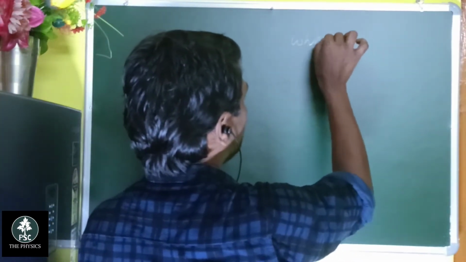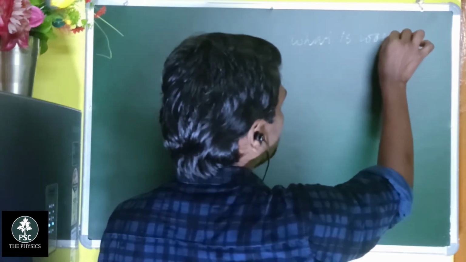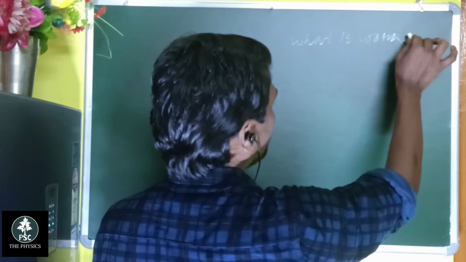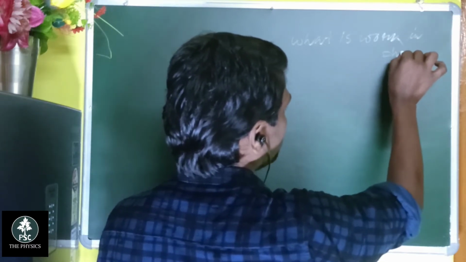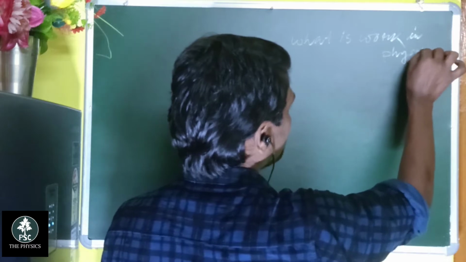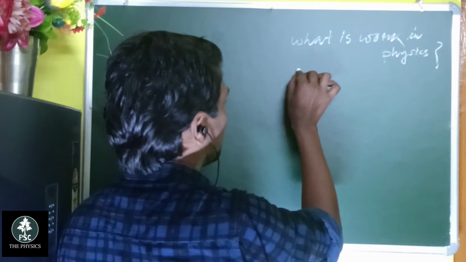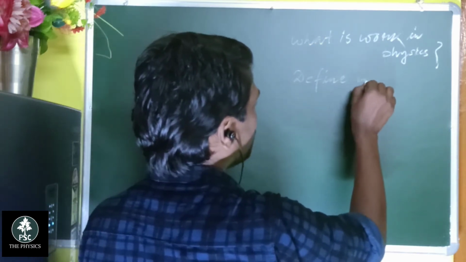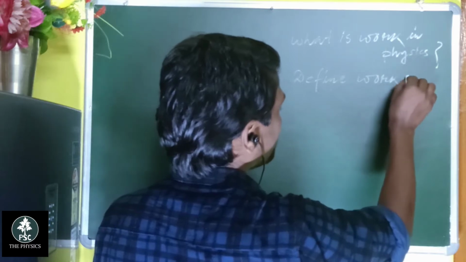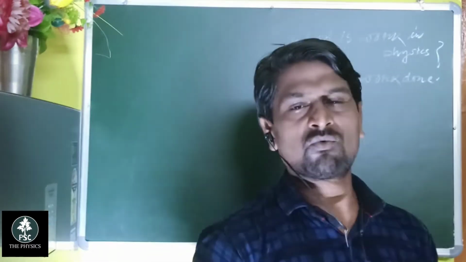What is work in physics? Or you can write it as: define work done. So what is the definition of work done?